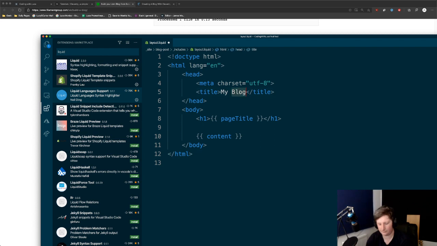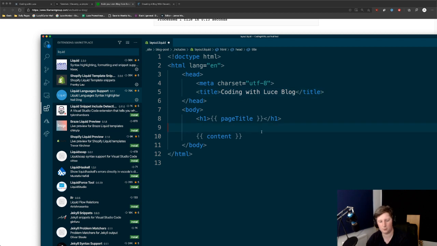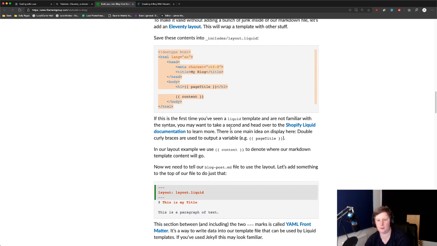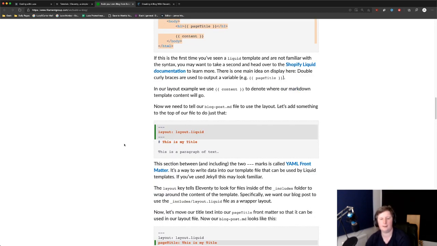So let's just change this, coding with Luce blog. Cool. And then it's saying, stick in the page title, which is a variable that we saw earlier, because that's what these double brackets are about, and then put the content. So, yes, it's talking about here. If you're not familiar with the syntax, you may want to take a second to head over here, but it's pretty simple. Double curly braces are used to output a variable. Straightforward. In our layout example, we use content to denote where our markdown template will go.